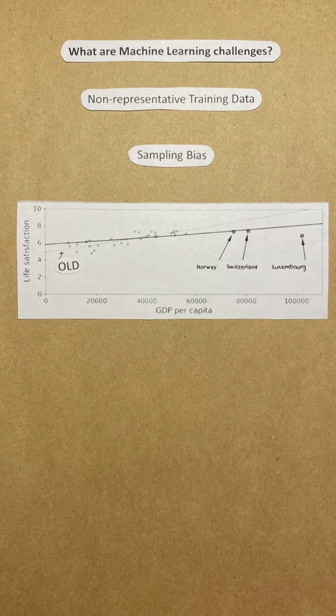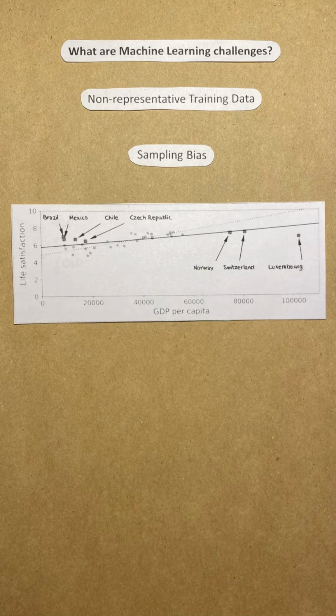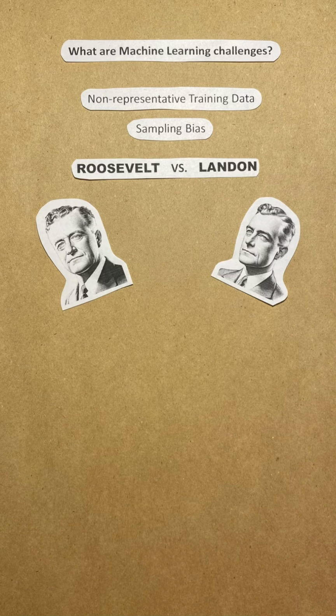Remember the example of training a model to predict happiness based on GDP. In that example, we used data from only a few countries. If we add more countries, the model might change significantly. For instance, very rich countries might not be happier than moderately rich ones, and some poor countries might be happier than rich ones.